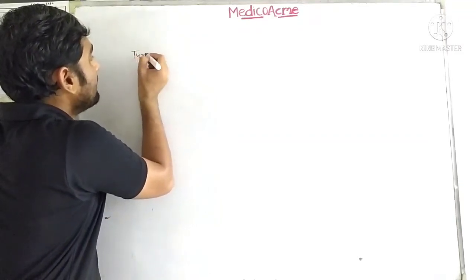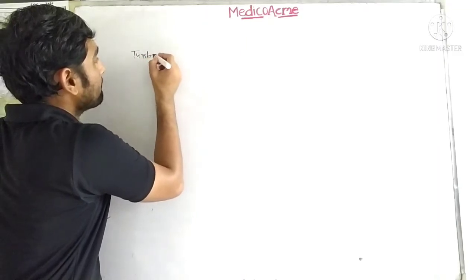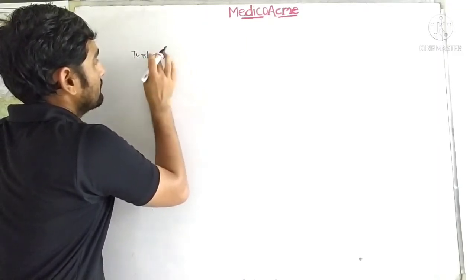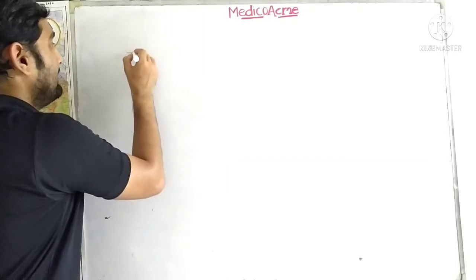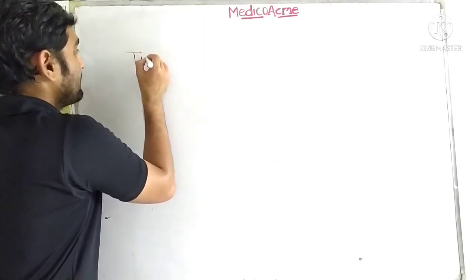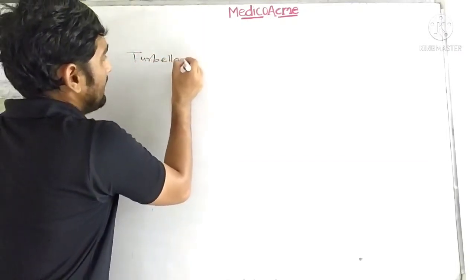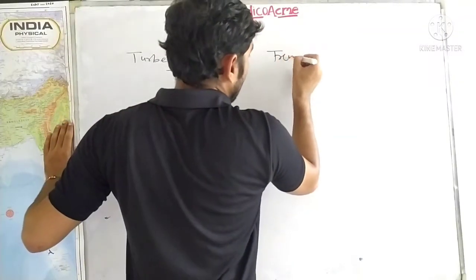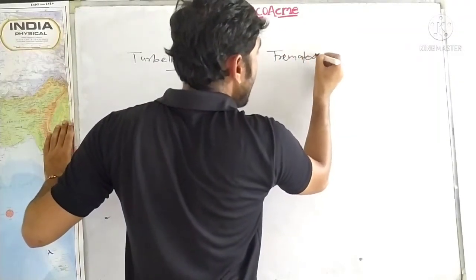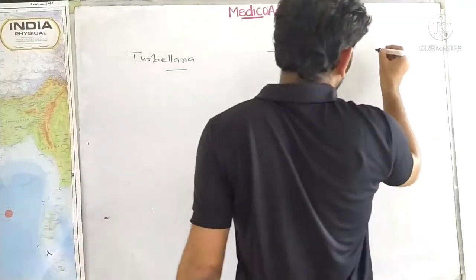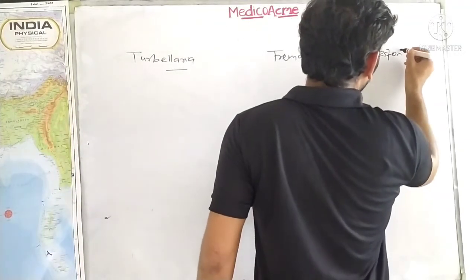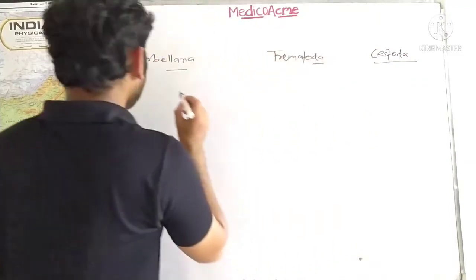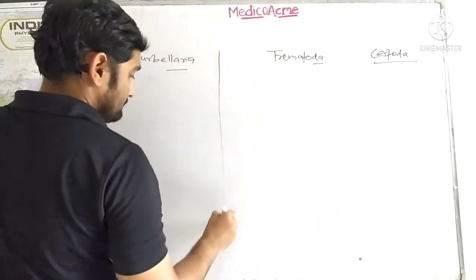So first is the Turbellaria, then Trematoda, and the Cestoda. The most developed is the Cestoda, and the most primitive is the Turbellaria.